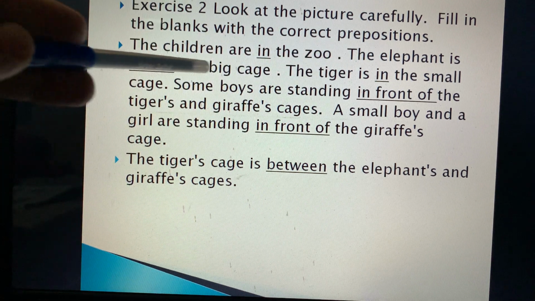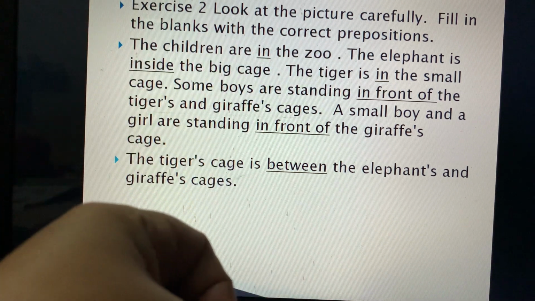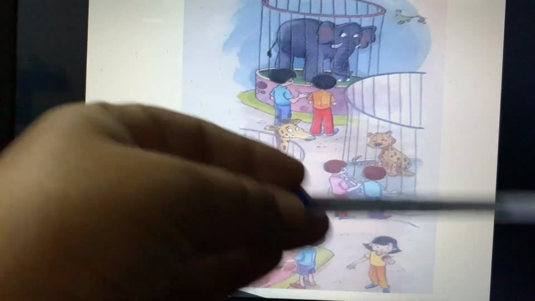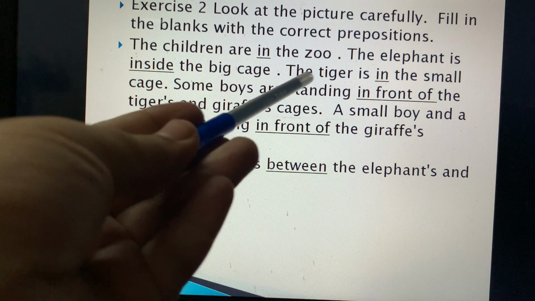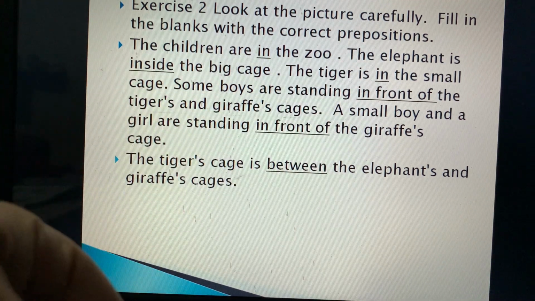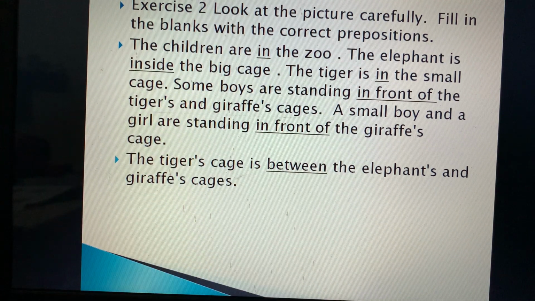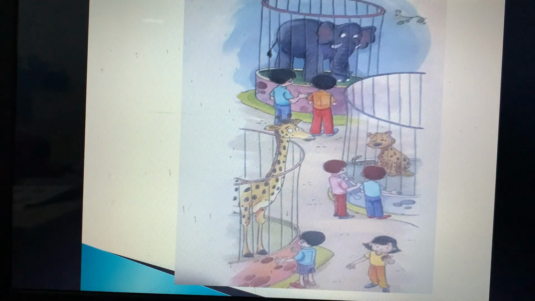The elephant is inside the cage. You can look over here where the elephant is. It is inside the cage. Cage के अंदर है. You can write in the cage also. The tiger is in the small cage. It is in the small cage.